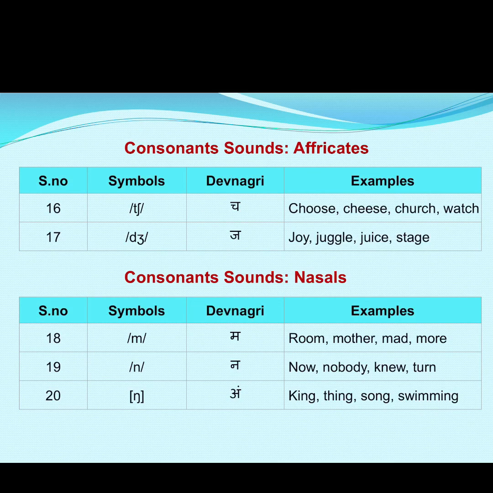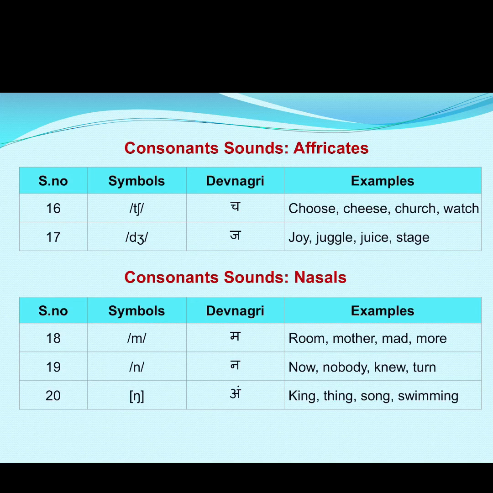Now the nasal consonant sounds. Nasal sounds are those sounds in which we exhale through our nose. The sound comes out through the nasal cavity. And here we have three symbols for nasal sounds. Number 18, m, for example, room, mother, mad, more. Number 19, n, for example, now, nobody, new, turn.